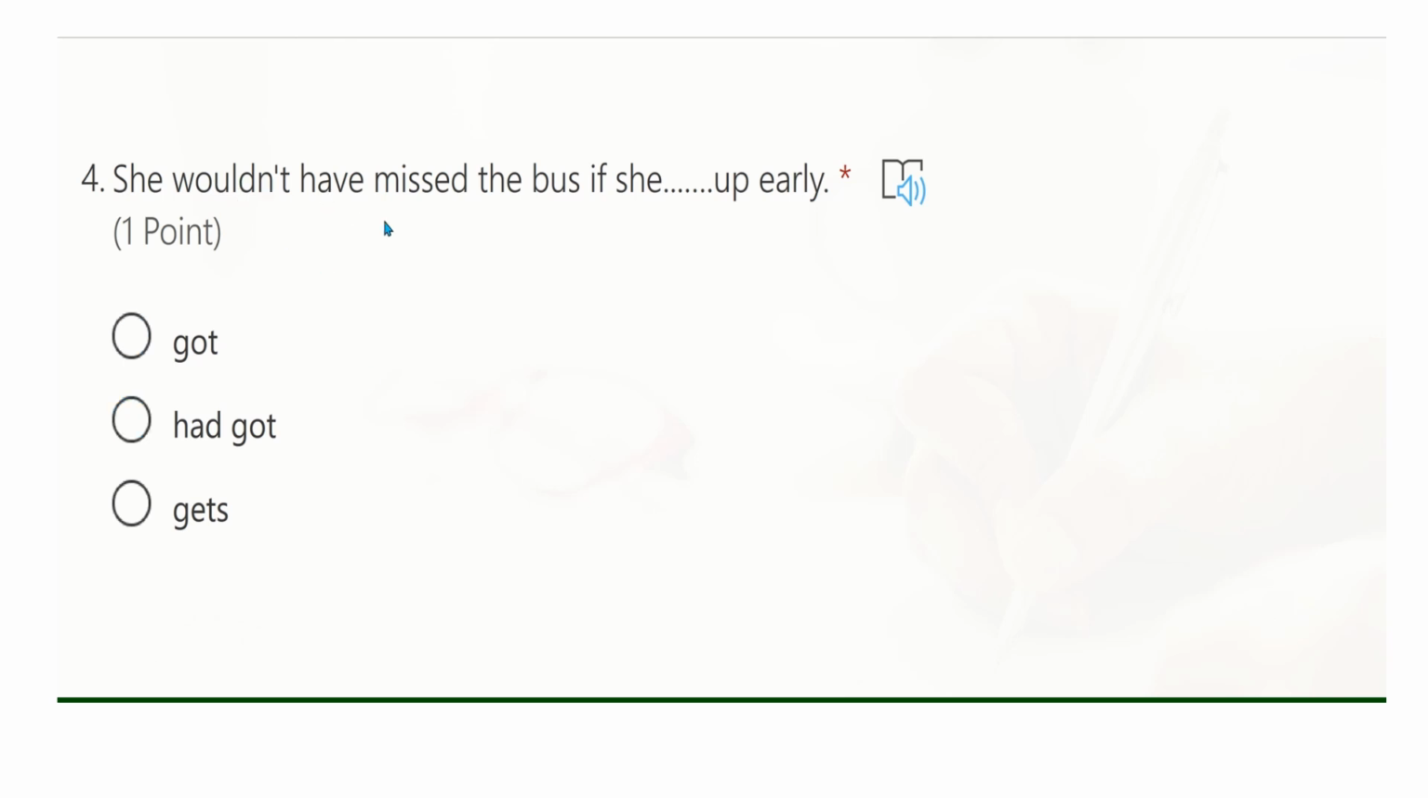Fourth: she wouldn't have missed the bus if she up early. Is it got, had got, or gets? So the right answer here is had got. This is also the third conditional. She wouldn't have missed the bus if she had got up early. We have if plus verb in the past perfect, here had got, plus would or wouldn't, have, plus past participle of miss, which is missed.